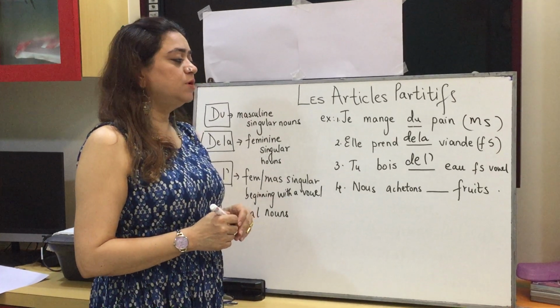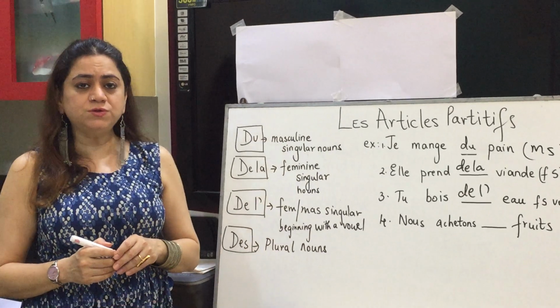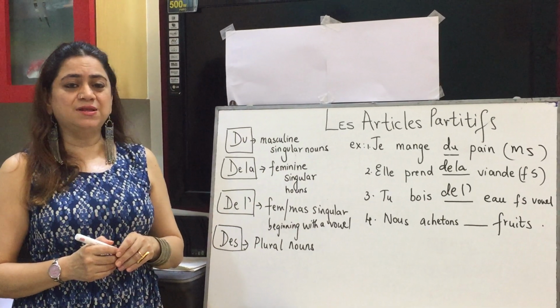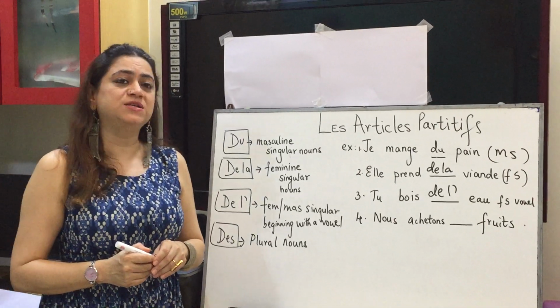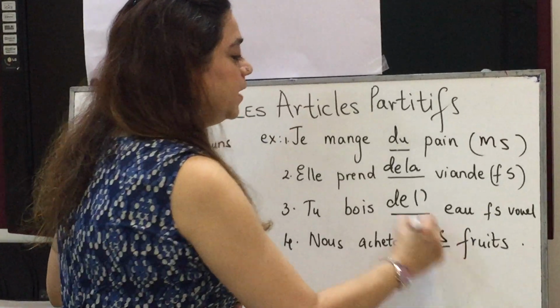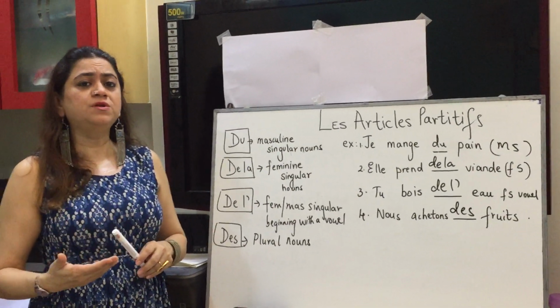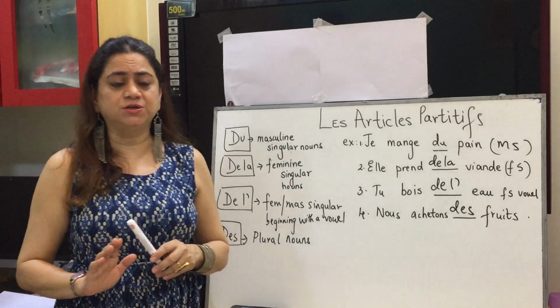Nous achetons dash fruits, we buy dash fruits. Fruits, that's the noun I have to look at. It's masculine and it is plural. So the partitive article will be des. So we saw that with the number and gender of the noun, I'm putting my partitive article.